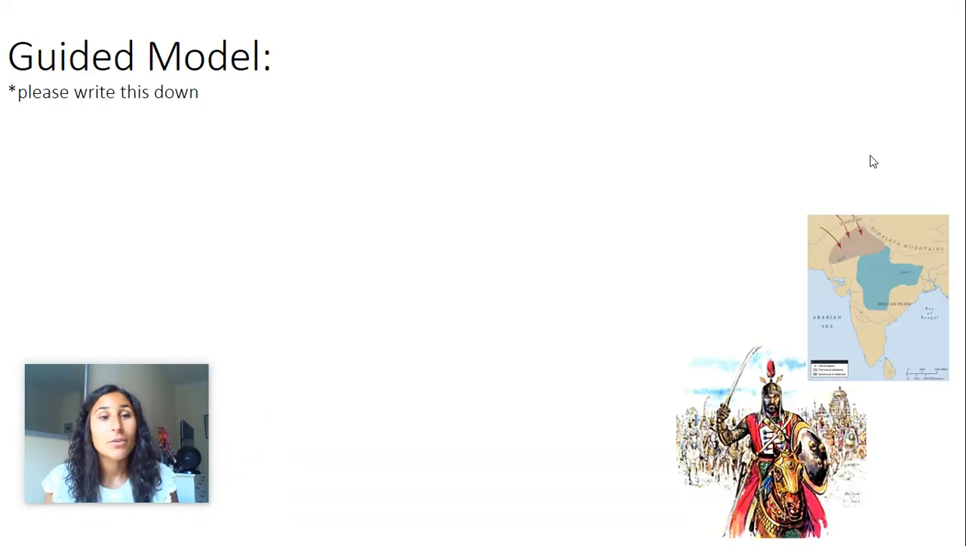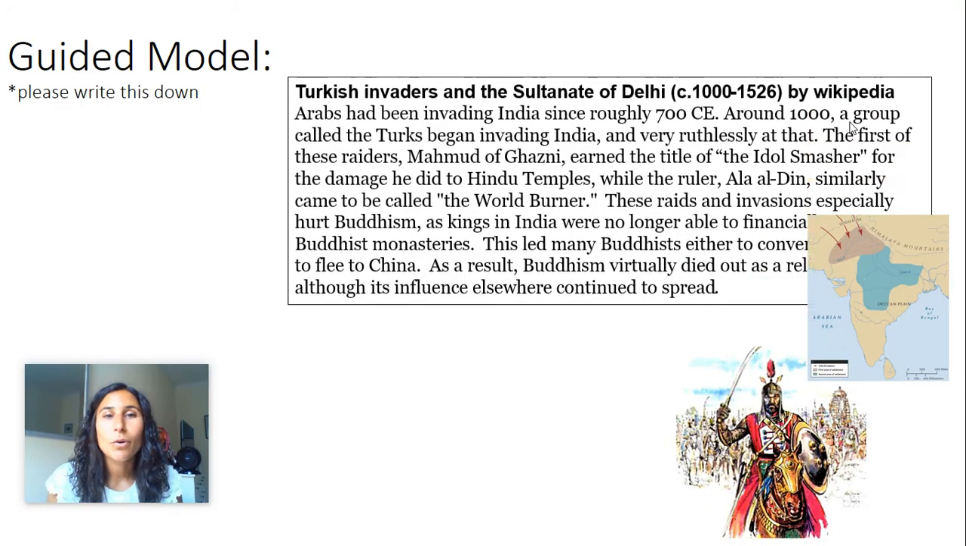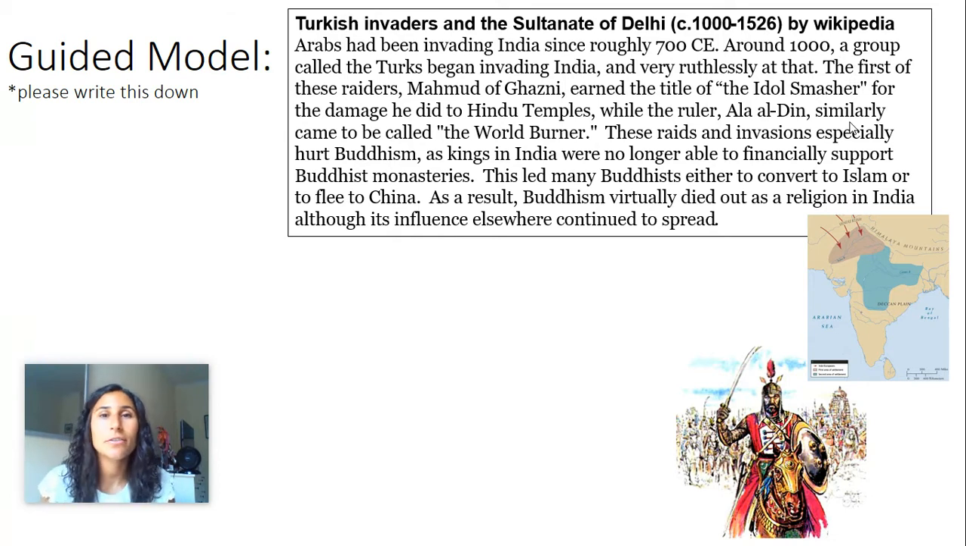So one of the documents, and you guys should definitely write this down in your notebooks, is called Turkish Invaders and the Sultanate of Delhi. It's by Wikipedia. And this is how it reads. It says, Arabs had been invading India since roughly 700 CE. Around 1000, a group called the Turks began invading India, and very ruthlessly at that.